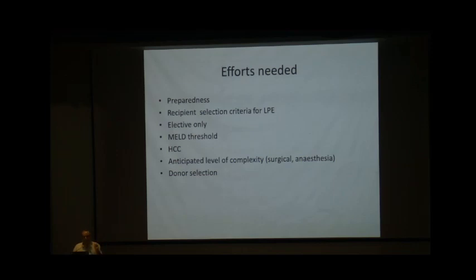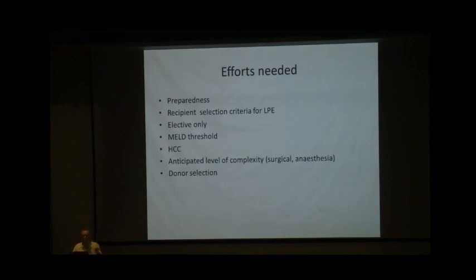Then recipient selection criteria for LP: we should develop an algorithm for whom we will consider. For example, we will not accept a male less than 30 for an LP. We will not accept ALD with grade 3-4 PVT because the operative challenges are more. Whether we should consider an urgent or emergency liver transplant combined with a pair is easy to say, but practically very difficult.